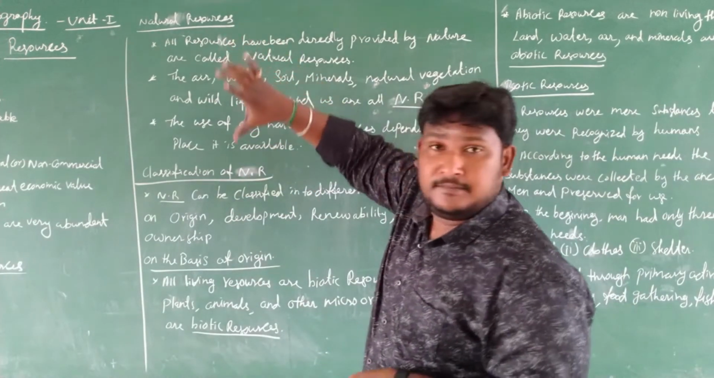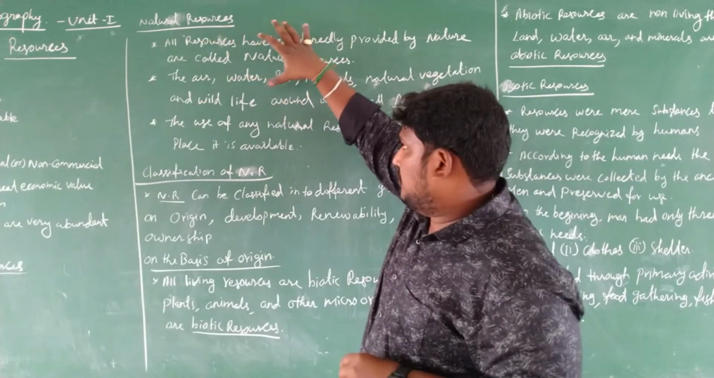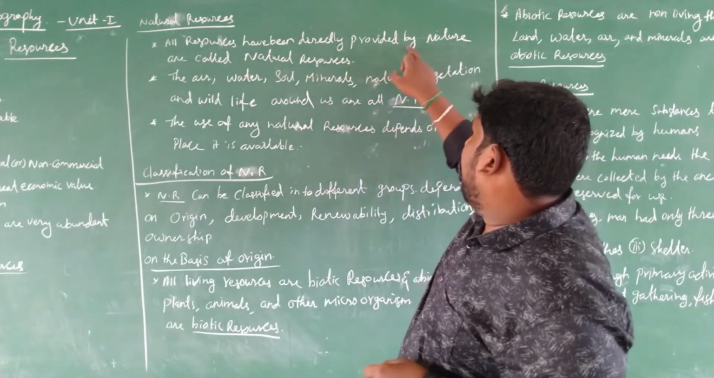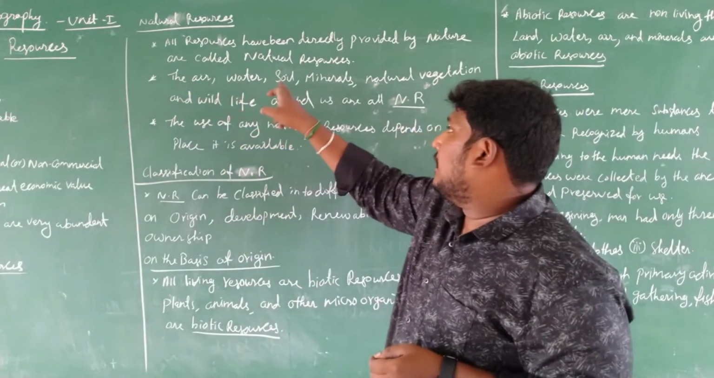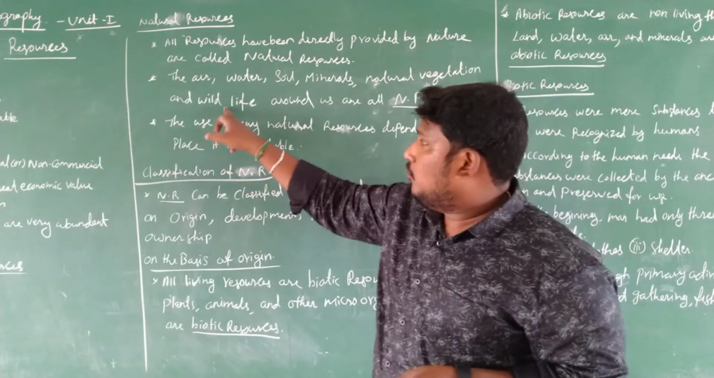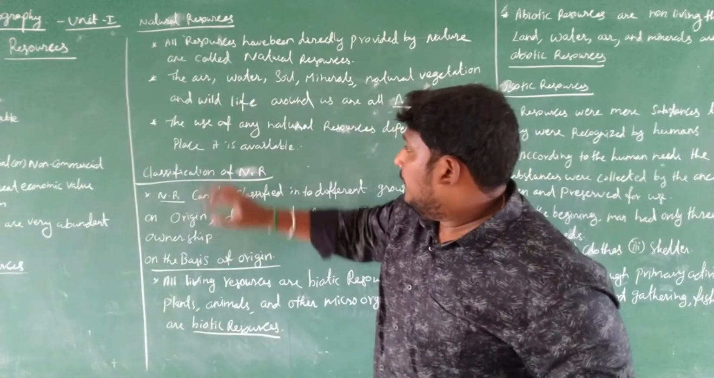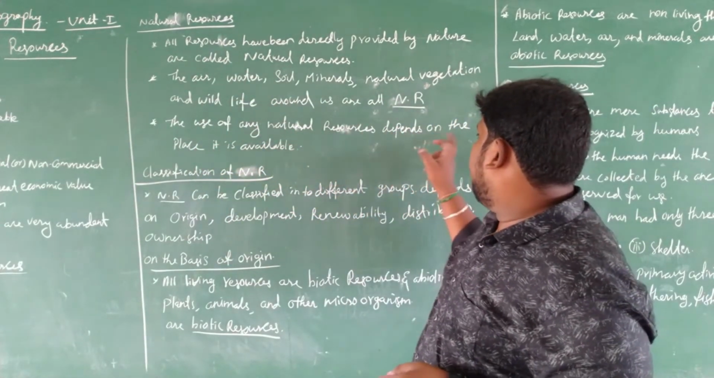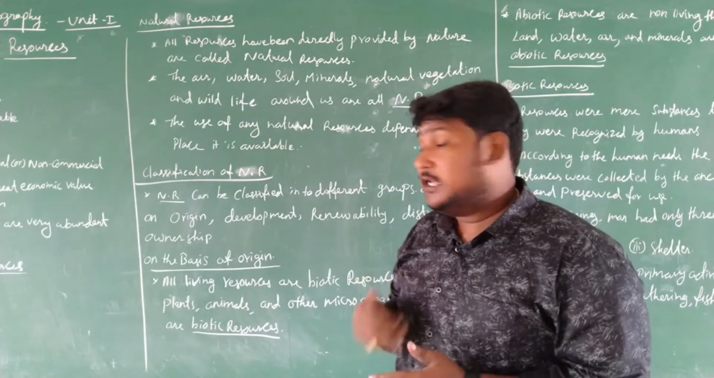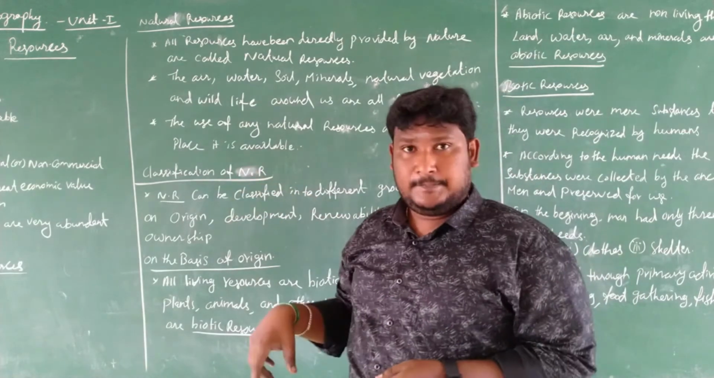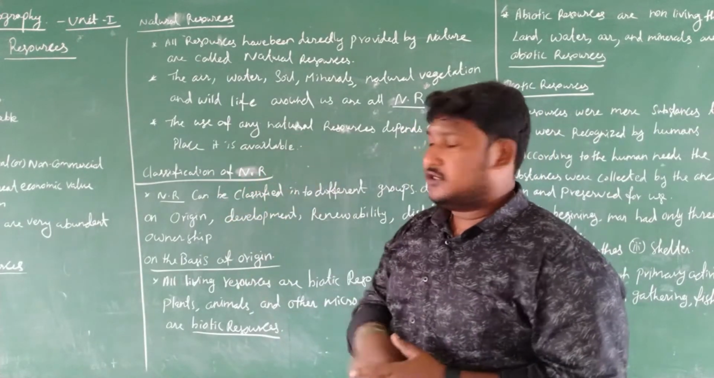This is a 2 mark question. What are natural resources? Natural resources mean all resources that have been directly provided by nature. For example, air, water, soil, minerals, natural vegetation and wildlife around us are all natural resources. This question is 2 marks. The use of any natural resource depends on the place where it is available. Now, the classification of natural resources.